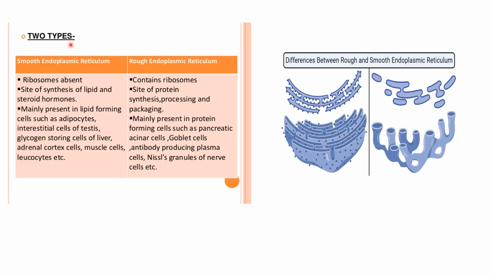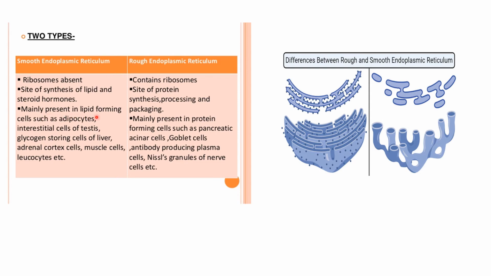Now there are two types of endoplasmic reticulum. The first one is smooth endoplasmic reticulum and the second is rough endoplasmic reticulum. In smooth endoplasmic reticulum, the ribosomes are absent. The round dots which you see over here are nothing but ribosomes. So they are absent in smooth endoplasmic reticulum, and if they are present, it is called rough endoplasmic reticulum. Smooth is the site of synthesis for lipids and steroid hormones, and rough is the site for protein synthesis, processing and packing.